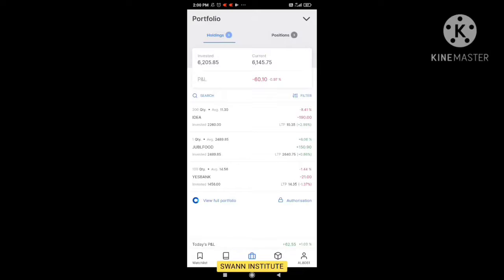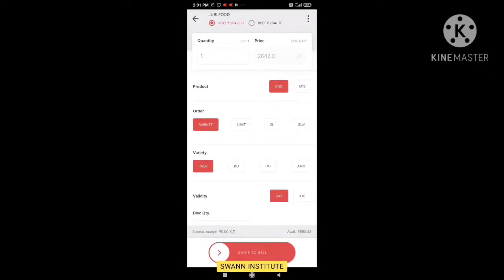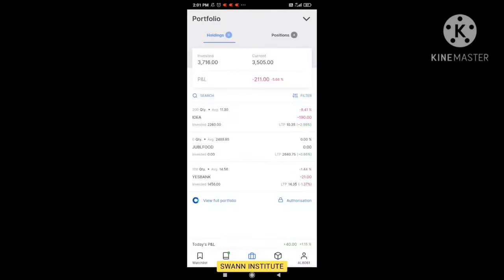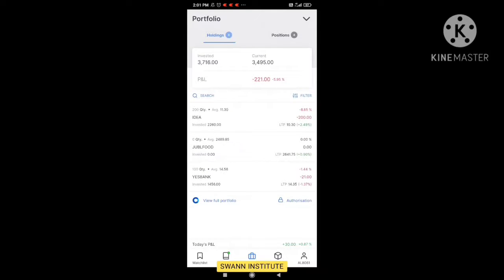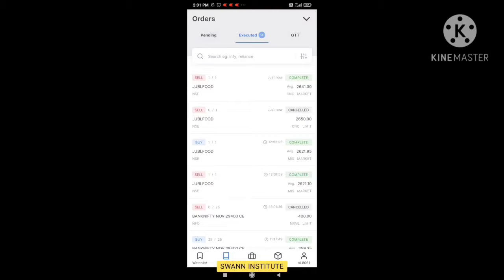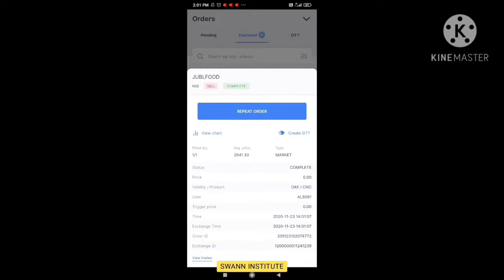So now I am going to exit my Jubilant Food one quantity here. So I click on that sell, and if you want you can click on the market price. Yes, it is completed. Yes, done. So now I am able to exit my positions, which are CNC shares or holding shares. You can find here my quantity is 0, and go to the executed orders. It's showing that the Jubilant Food sell order was completed.